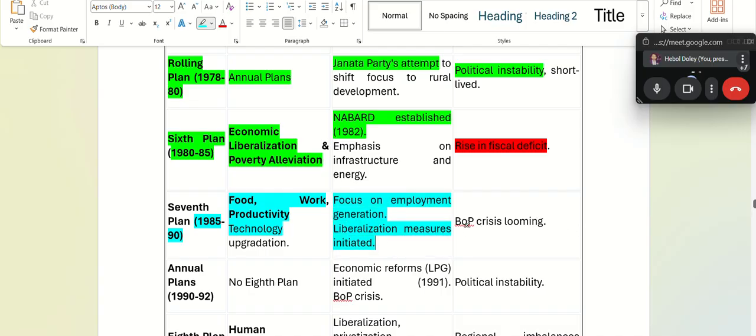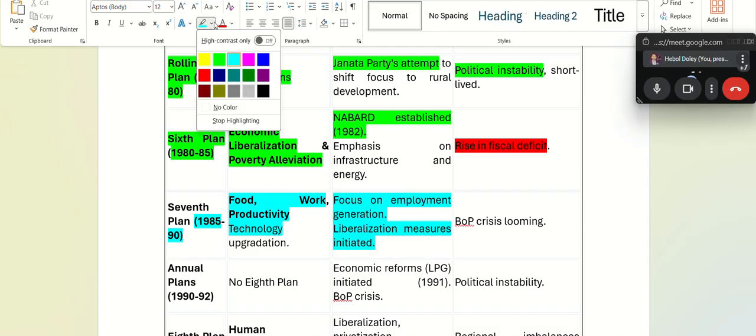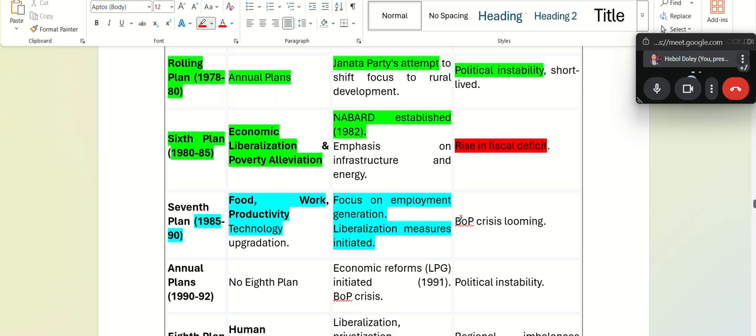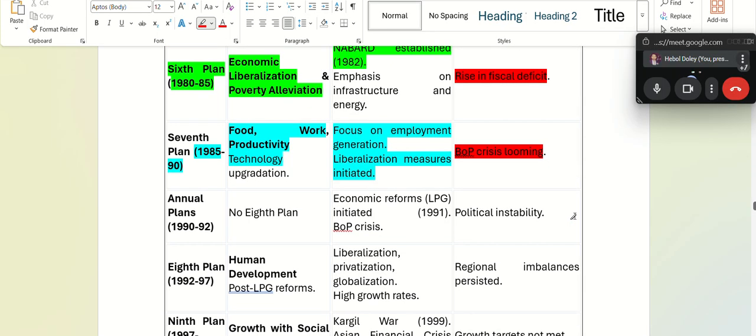However, the criticism is balance of payment crisis looming. What is balance of payment? Anyone understand? We'll discuss all these terms again and again in the next consecutive classes. So balance of payments is, if I have to tell you, like, what India took as loans and had to pay back. So that was balance of payment in short for now.